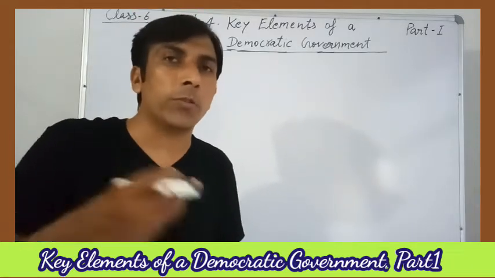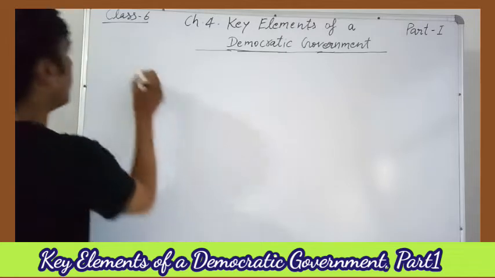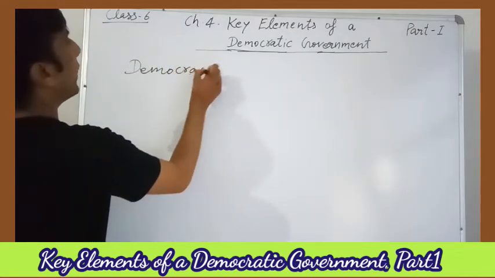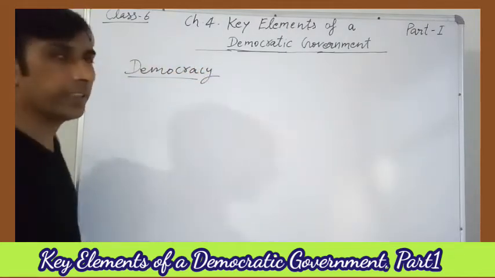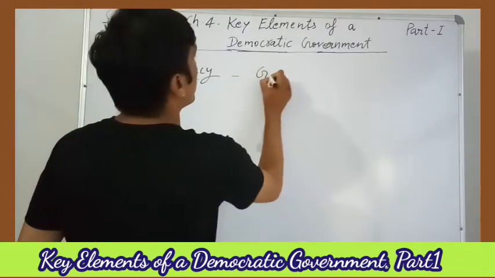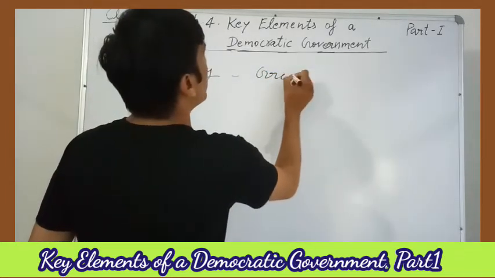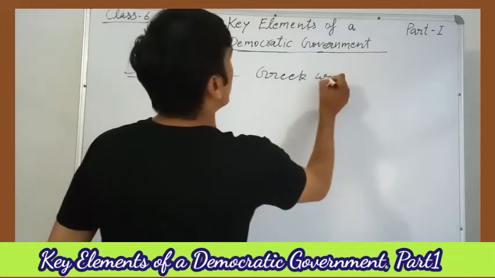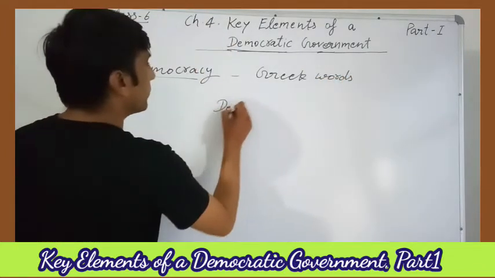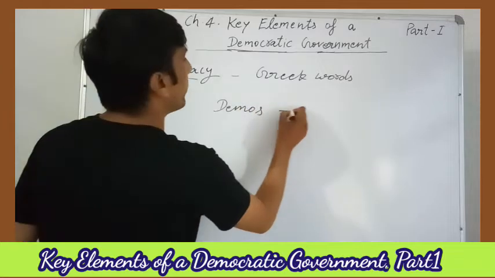The word democratic is derived from the word democracy. You have to listen very carefully. Democracy is derived from two Greek words. Greek is a language. What are the words? Demos. Demos means people.